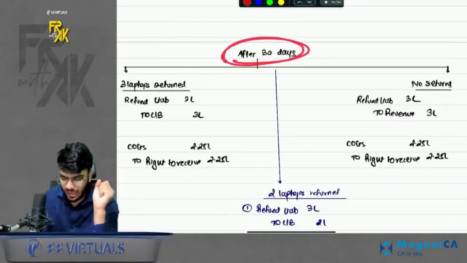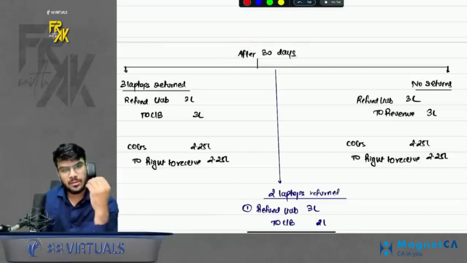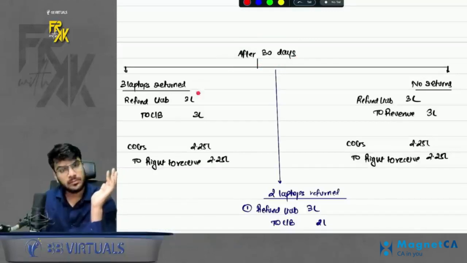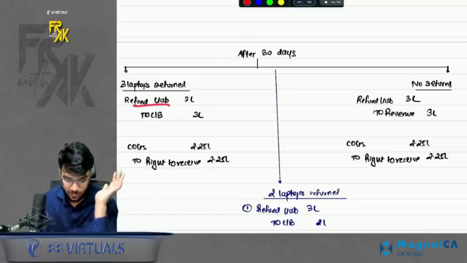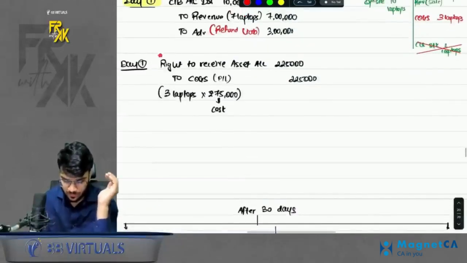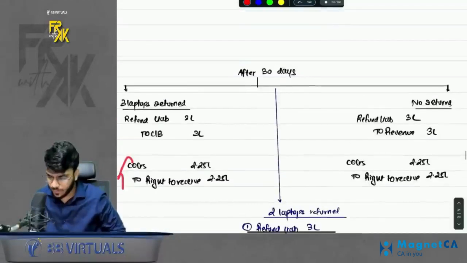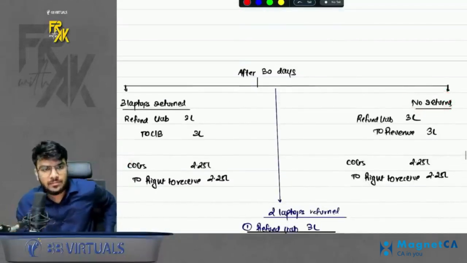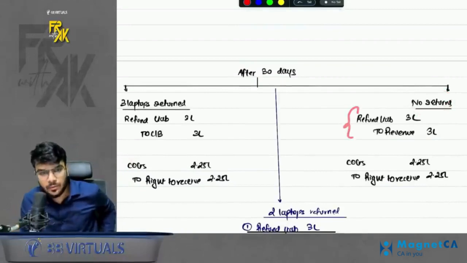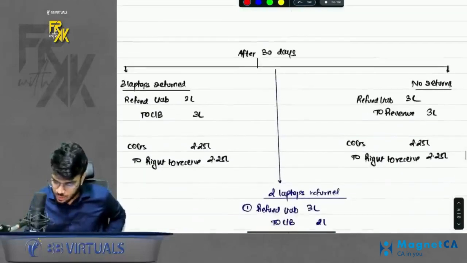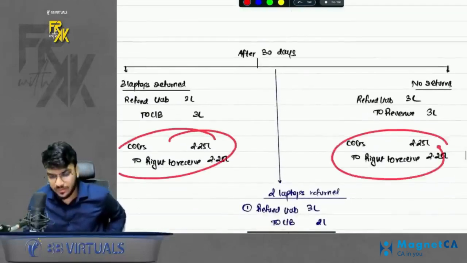Okay. After 30 days, there can be 2 scenarios. Customer returns the laptops. So whatever refund liability was there, refund the money to customer. So refund liability to cash bank. What about this right to receive asset? You must have received the asset also. So reverse this entry. COGS to right to receive. If there are no returns, then transfer the refund liability to the revenue. What about this right to receive? This will lapse now. So just reverse it. So under both the cases, this entry will ultimately reverse only.